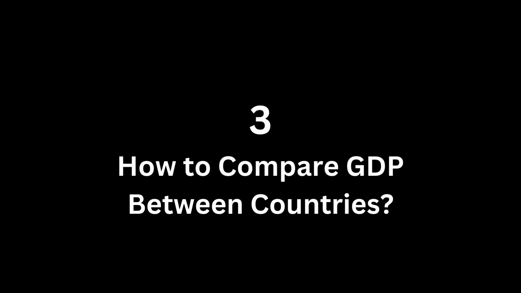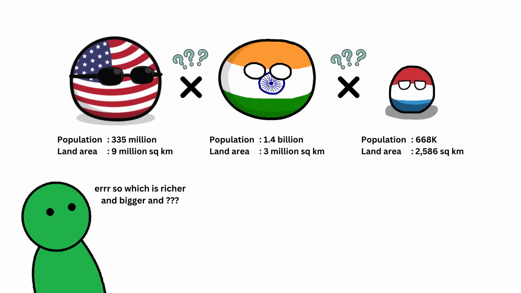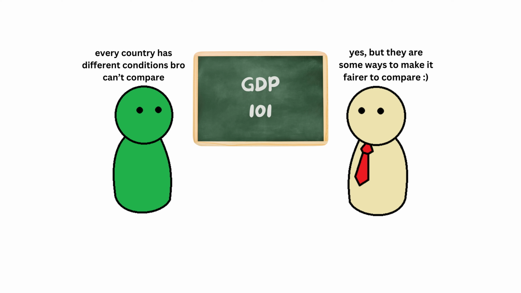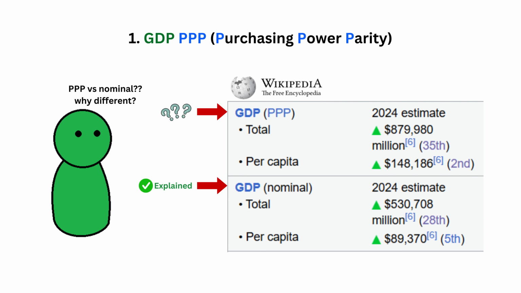Section 3. How to compare GDP between countries. When we compare the economies of different countries, looking only at their total GDP might not give us the complete picture. There are better ways to make this comparison clearer and fairer. First is GDP at Purchasing Power Parity, PPP. You may have seen GDP at PPP mentioned on sources like Wikipedia, but are you wondering what this is? Well, let's see an example.